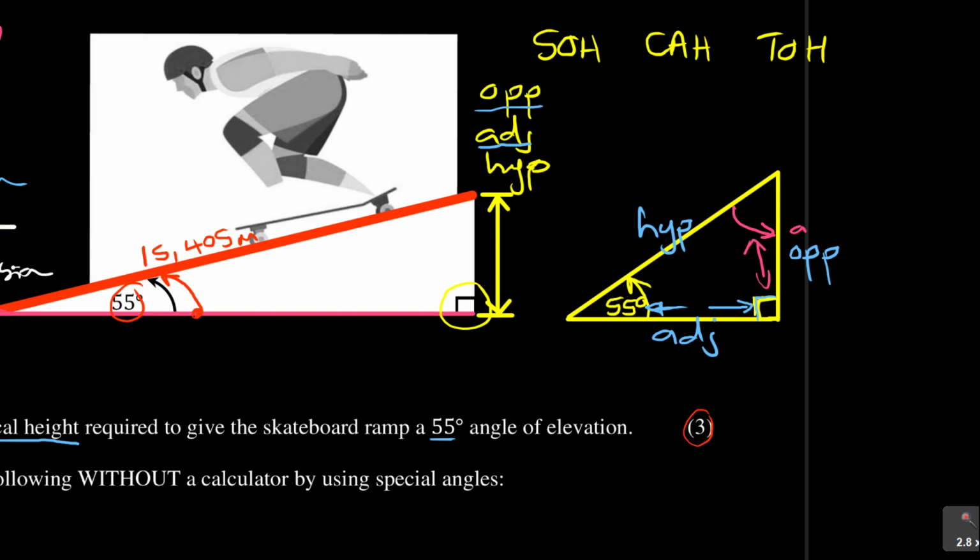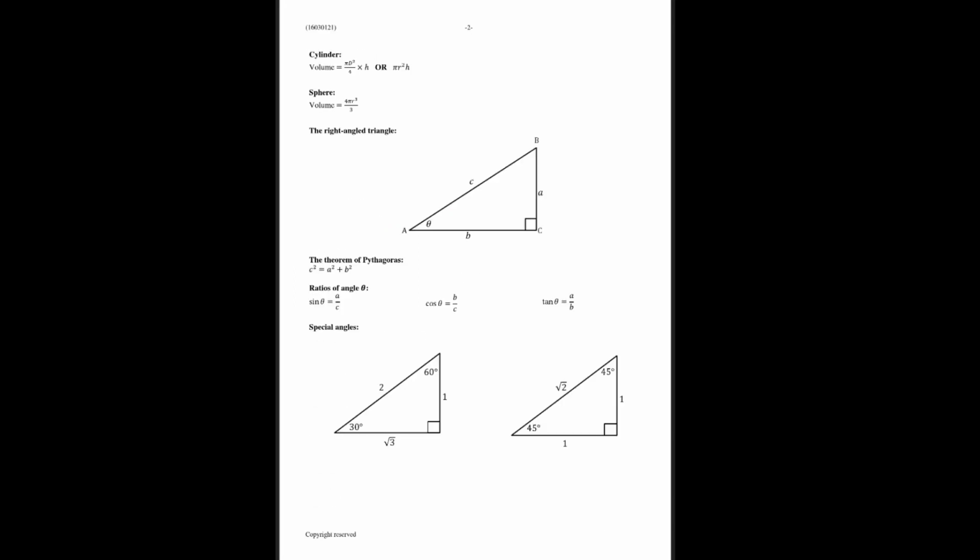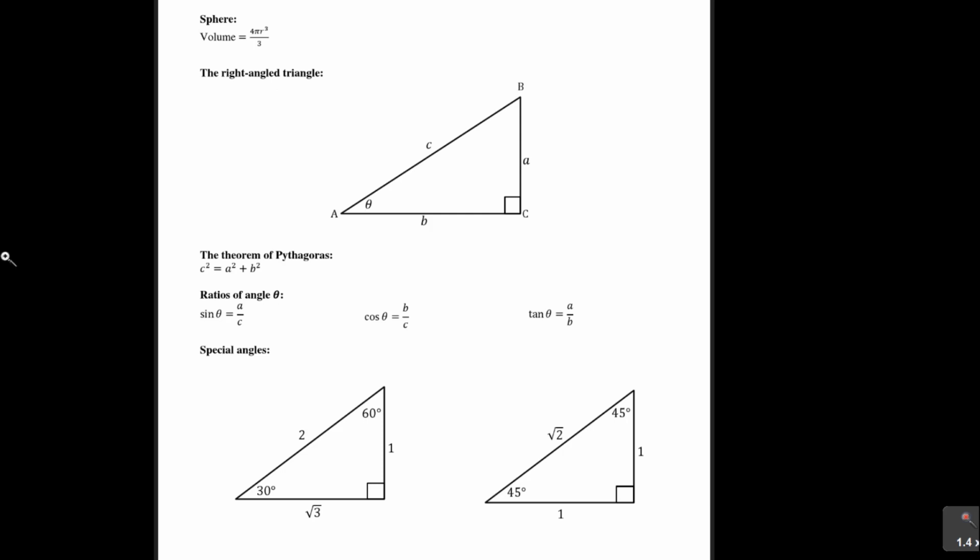Now it would have been the adjacent there and the opposite on this side if we were no longer focusing on 55, but we're focusing on that angle. So you need to know that the adjacent and the hypotenuse can always change depending on your 90 degrees and the next angle that is in line with it. Now, when you have done that, let's go over to our formulas just to have a look at these formulas.